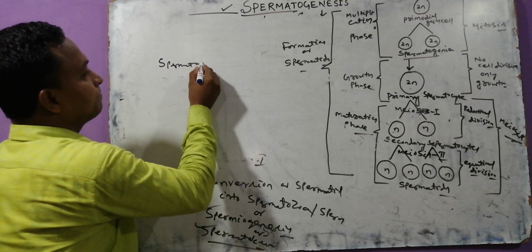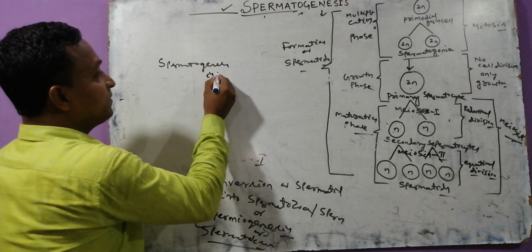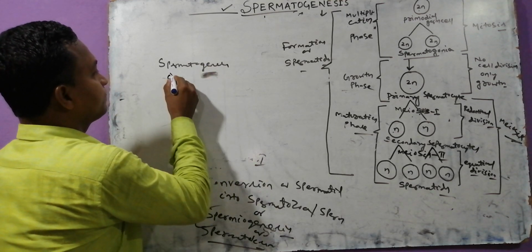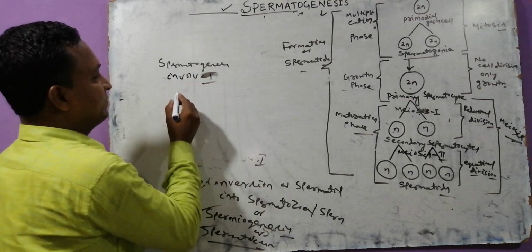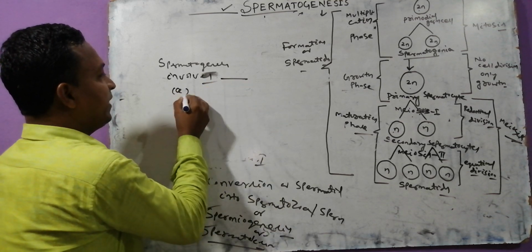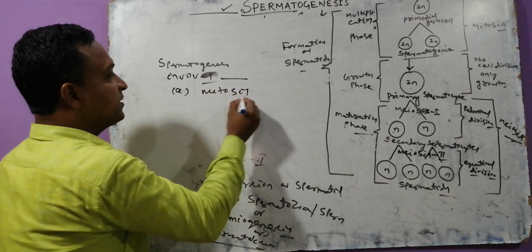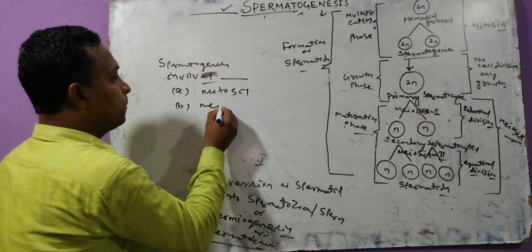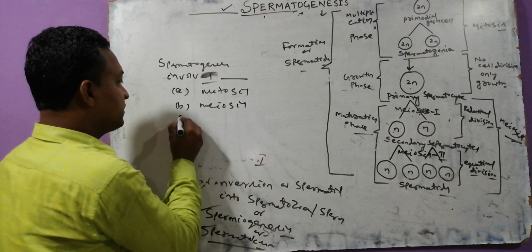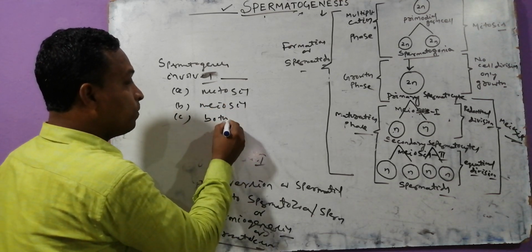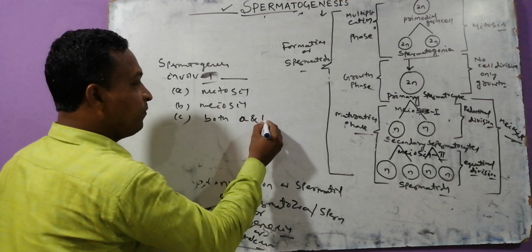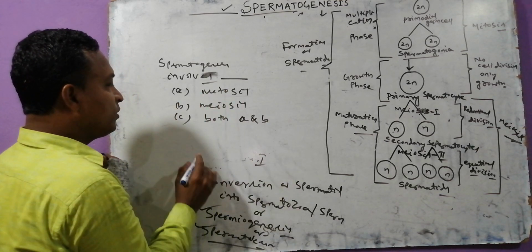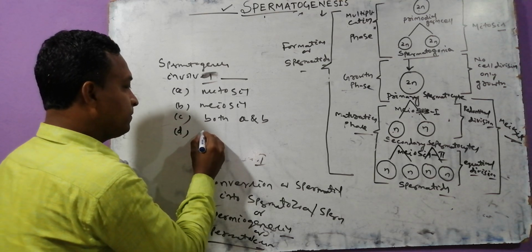Spermatogenesis involves dash. A. Mitosis. B. Meiosis. C. Both A and B, that is mitosis and meiosis.